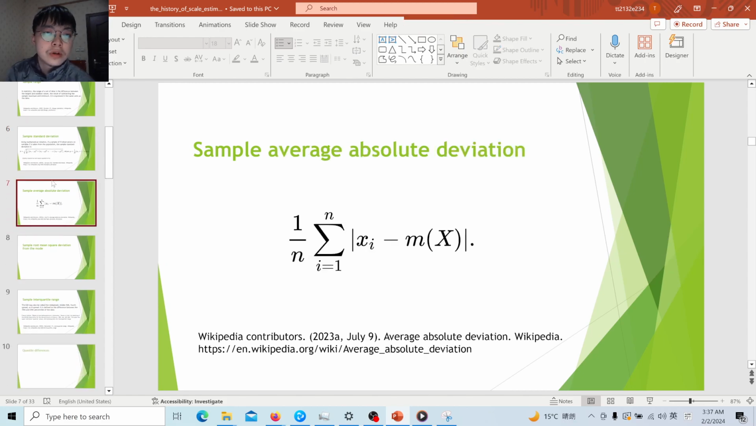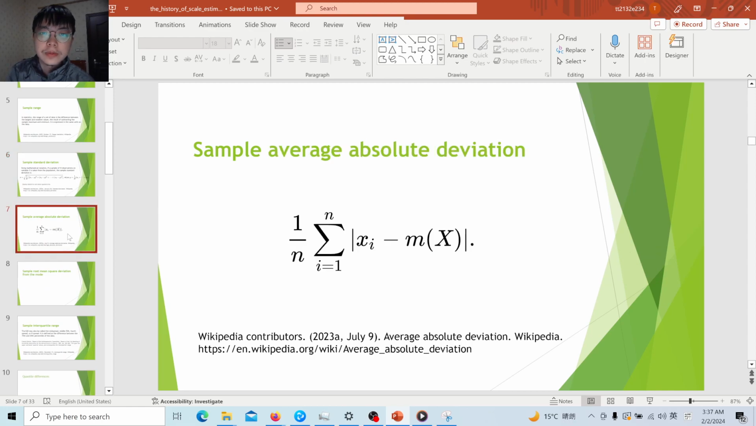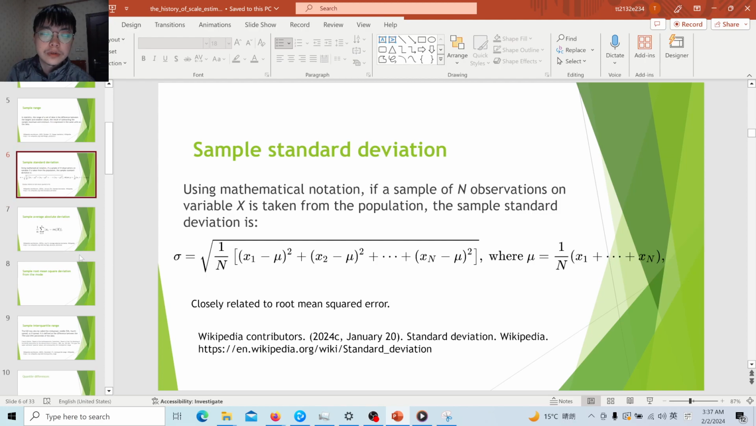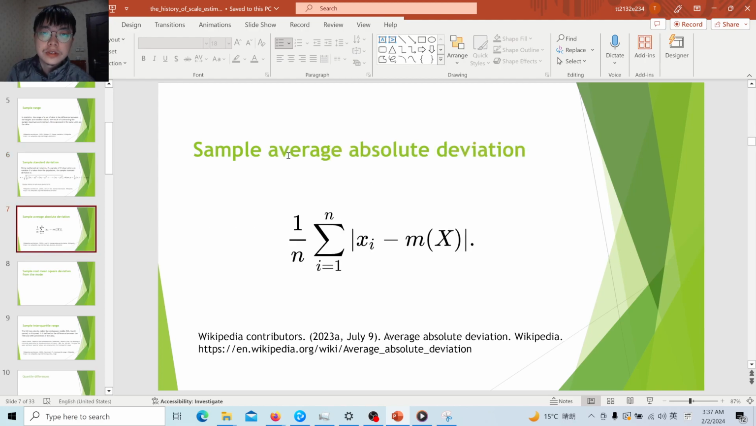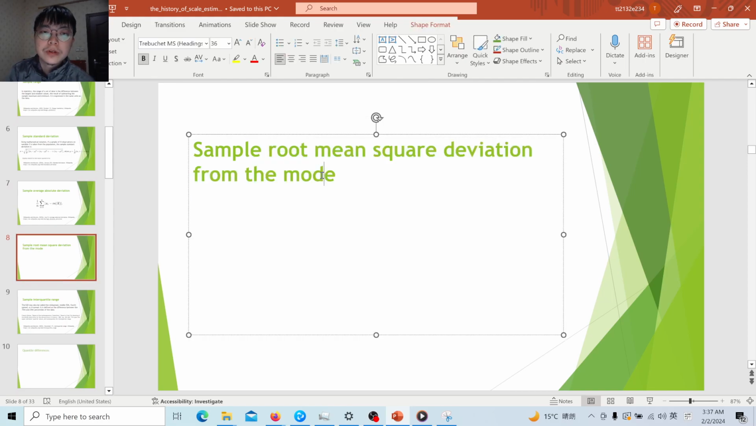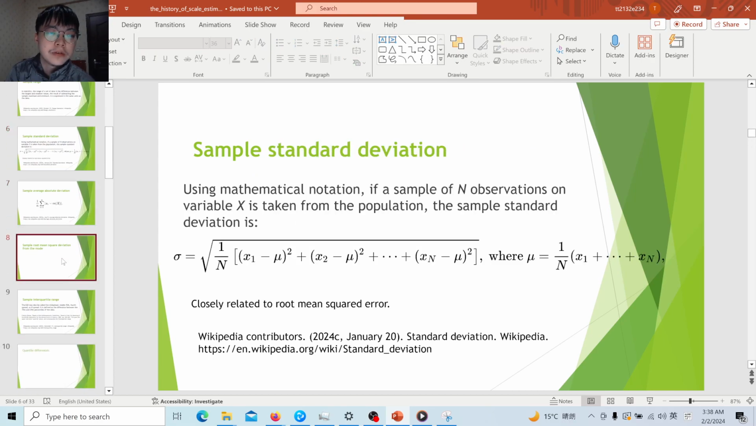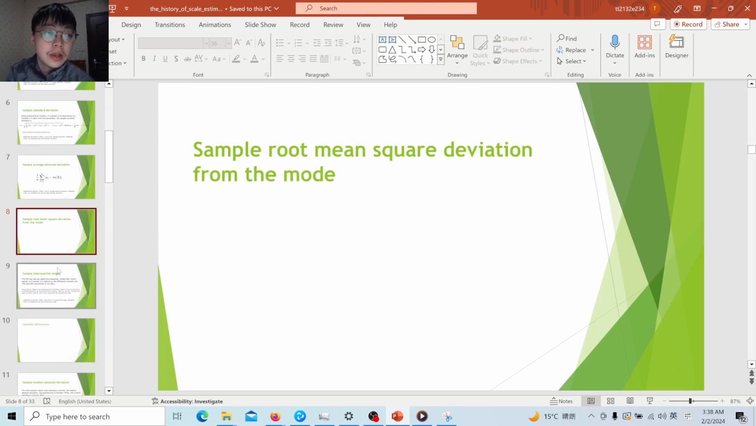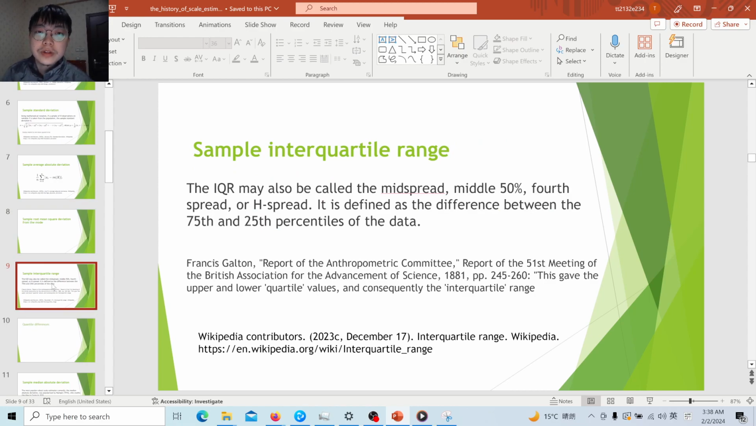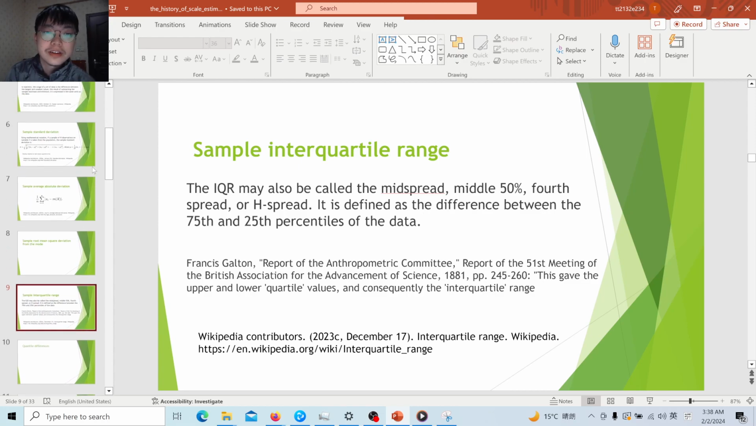Or if we slightly modify it to consider the absolute deviation instead of the square, then we can obtain the sample average absolute deviation. Or Gauss suggested a root mean square deviation from the mode, but the sample mode is very difficult to compute. He only considered the population case. These estimators were proposed in the early 19th century, and they are not robust.